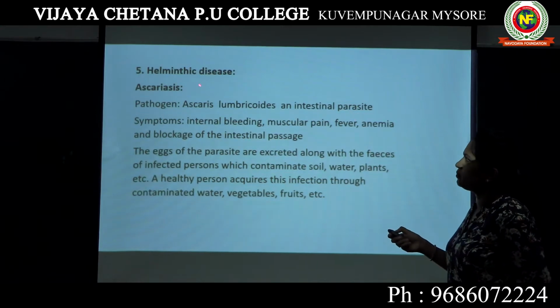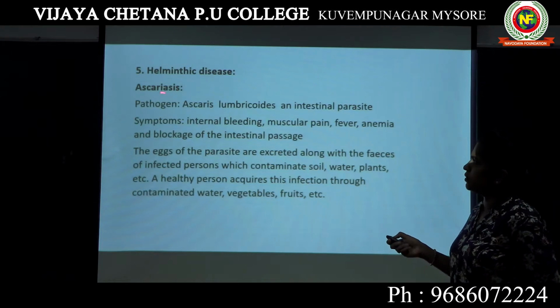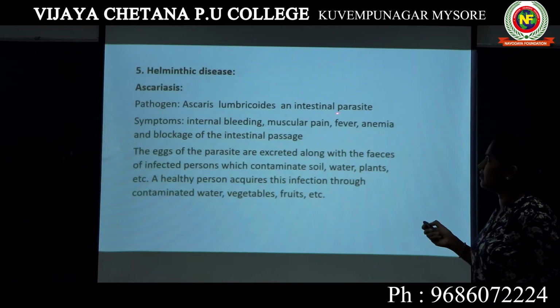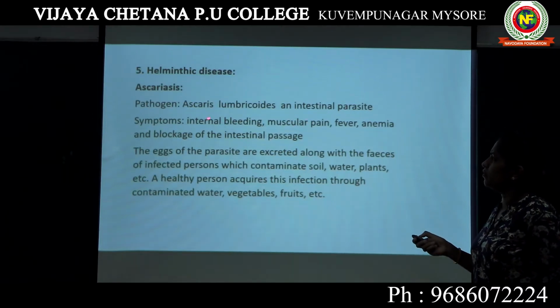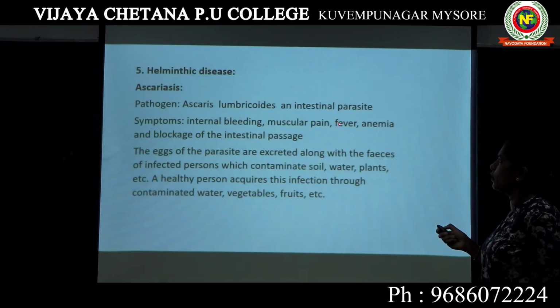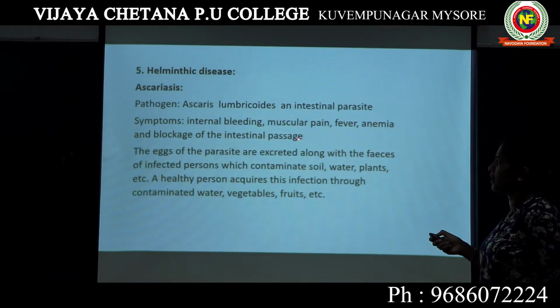Now, what are the symptoms of this disease known as Ascariasis? Internal bleeding, that is bleeding in your intestine. Muscular pain. Since this is an intestinal parasite which causes internal bleeding, you will be having pain in your muscles. Fever is another symptom of Ascariasis. Anemia, that is lack of hemoglobin. And blockage of the intestinal passage.